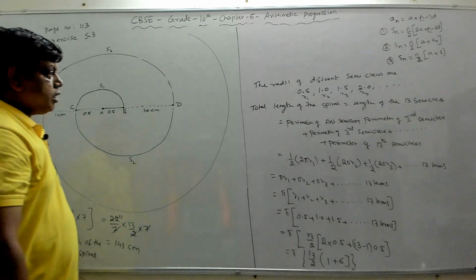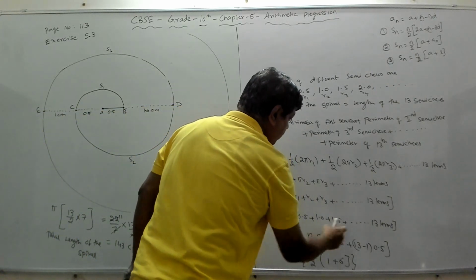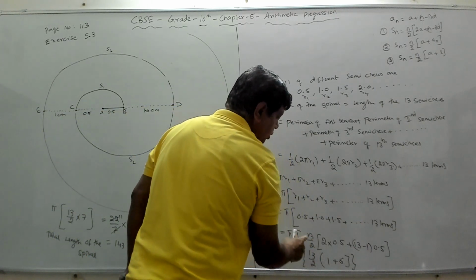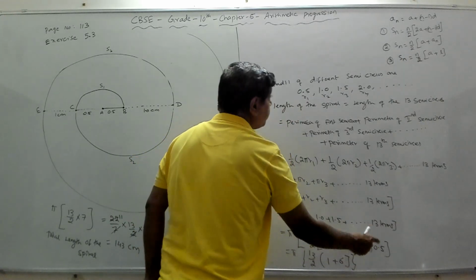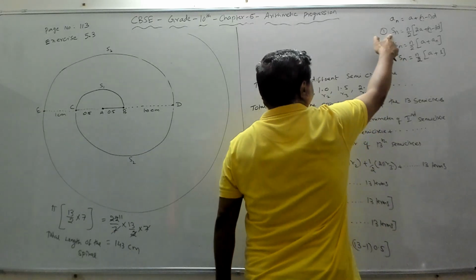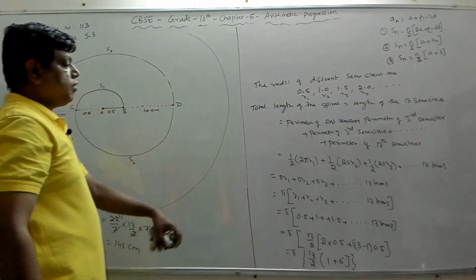Fine. So here we are using our sum of n terms formula. This is 13 terms. So S13. S13 is 13 by 2 into 2a plus 13 minus 1 into d. So this is the formula that we are applying to find the sum.